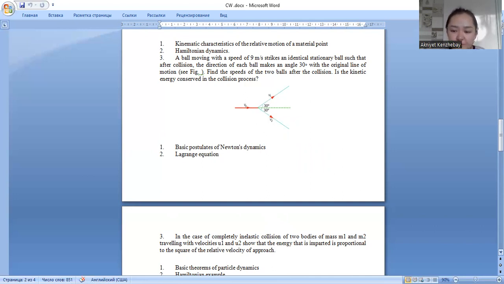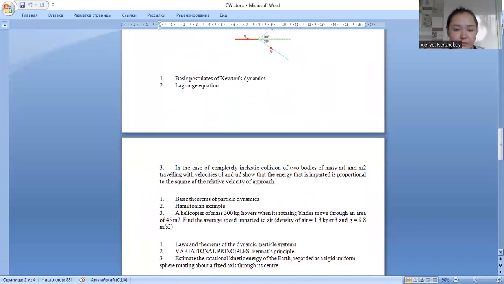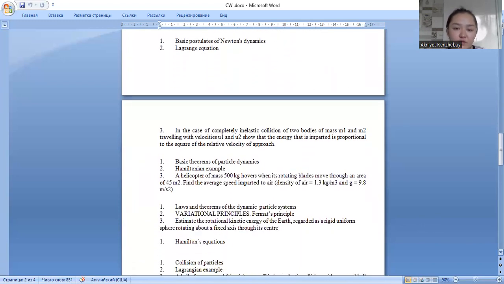The next is basic postulates of Newton's dynamics. The three Newton's laws are the basic postulates of Newton's dynamics. Postulate number 1 is the principle of conservation of momentum. The total momentum of an isolated system of particles relative to one inertial reference frame is conserved in time. The same is true in particular for free particles.